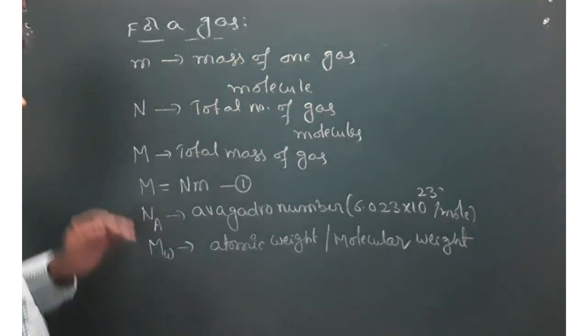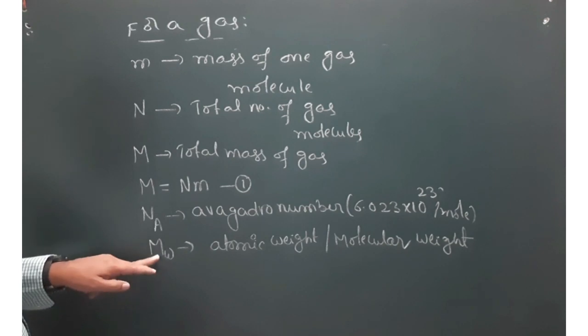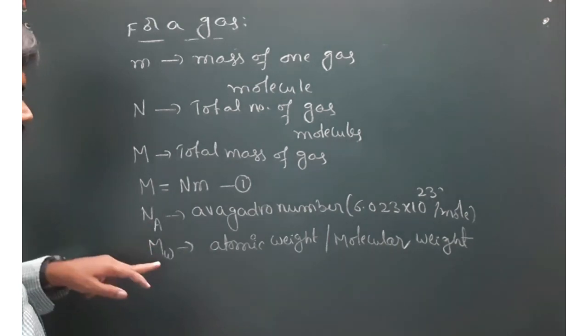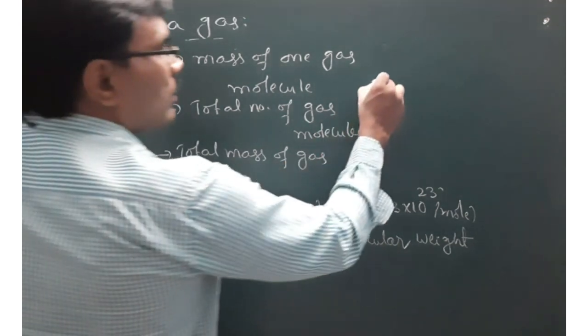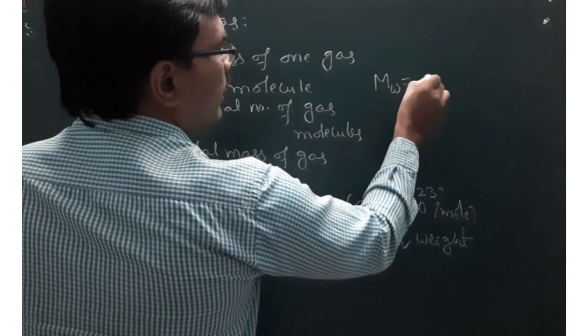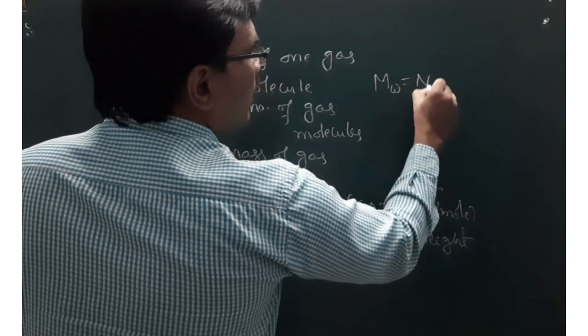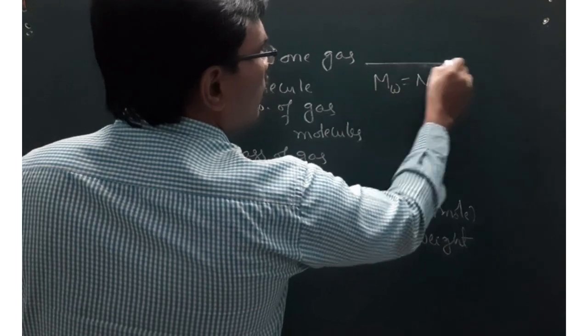Again, what can be the relationship between these? The mass of 1 mole of gas is nothing but the molecular weight. Therefore, molecular weight can be written as Avogadro number into mass of one molecule.